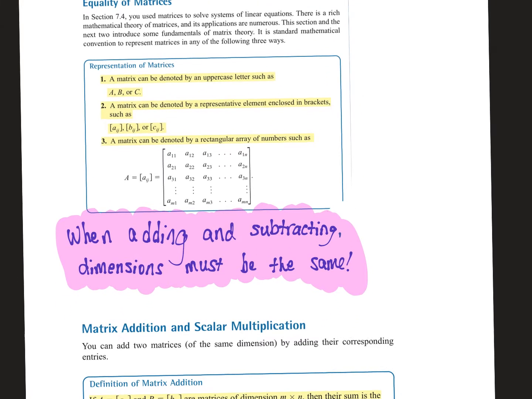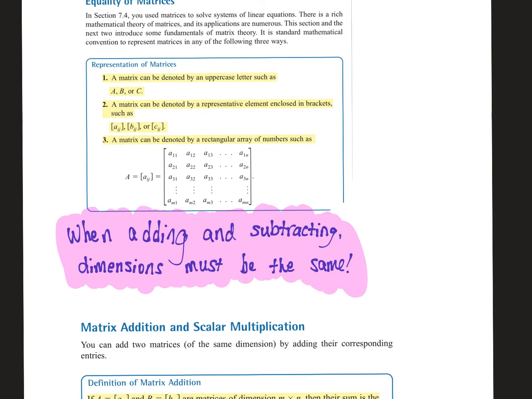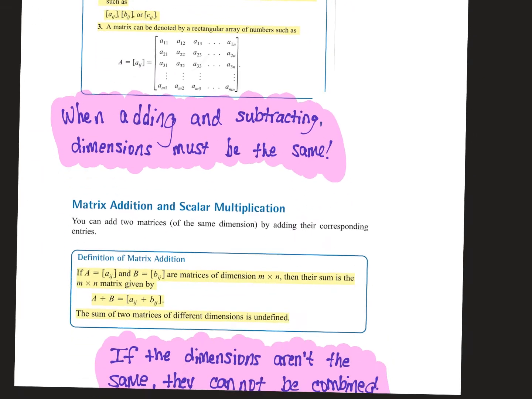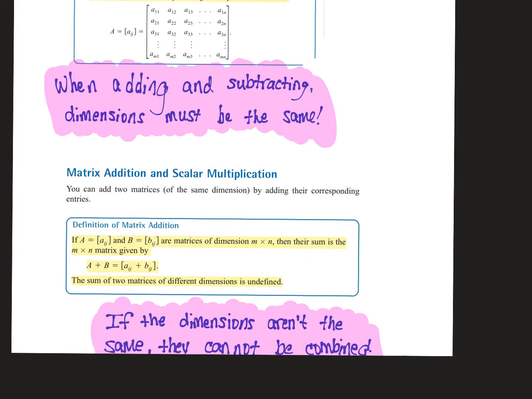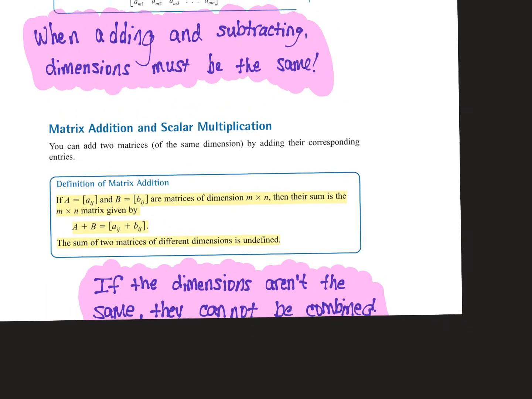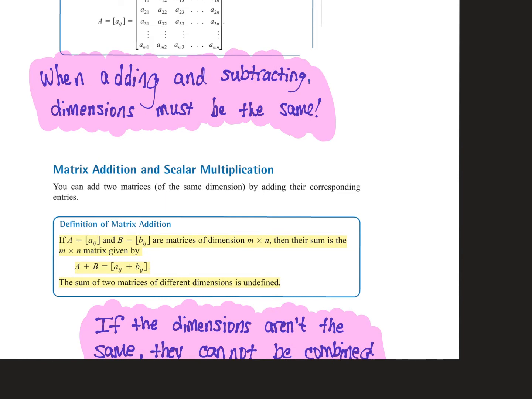Big thing you need to remember when you're adding and subtracting, okay? I have it highlighted real big so you guys can see this because multiplication is a little different. When you are adding and subtracting, dimensions of the matrix have to be the same. So meaning like a 2 by 2 can be added to a 2 by 2, a 3 by 2 to a 3 by 2. They have to be the same. If the dimensions are not the same, they cannot be combined.